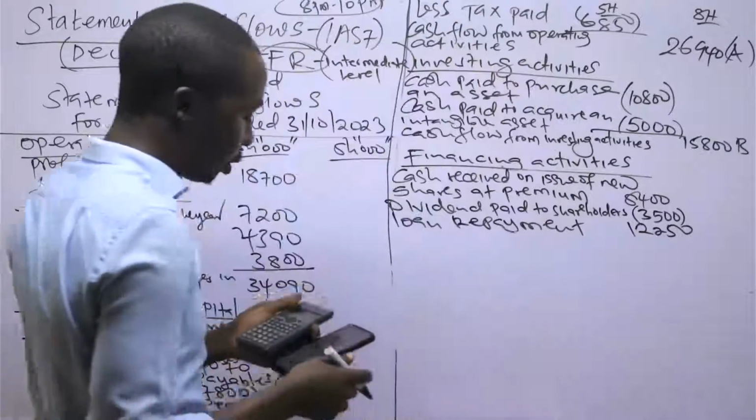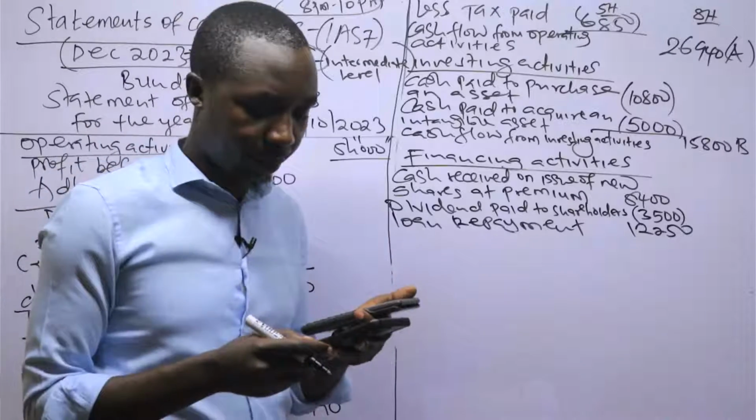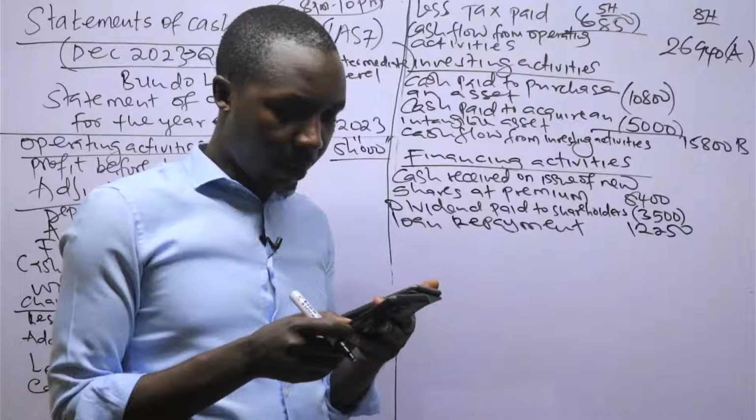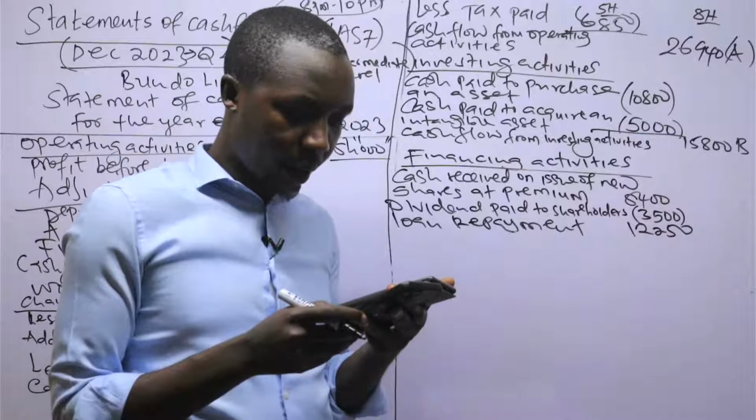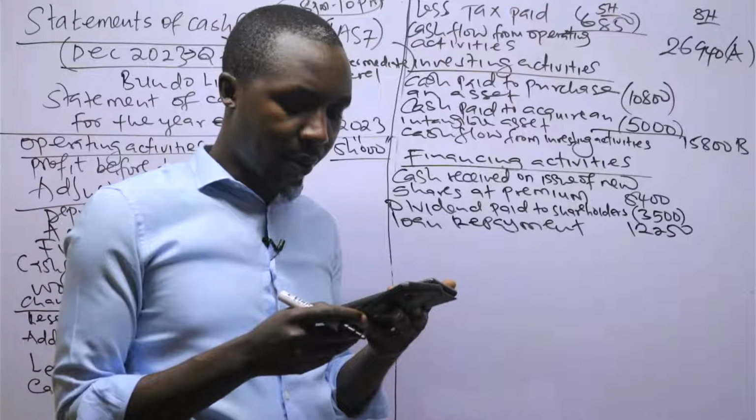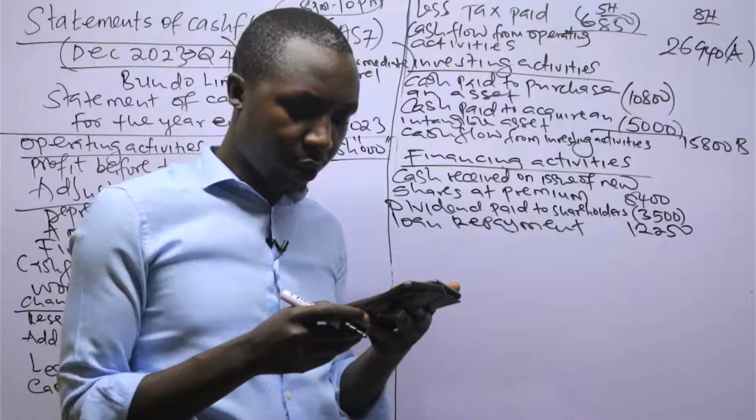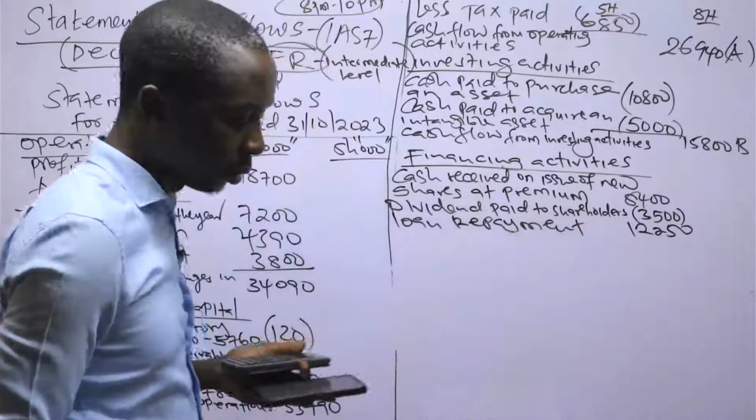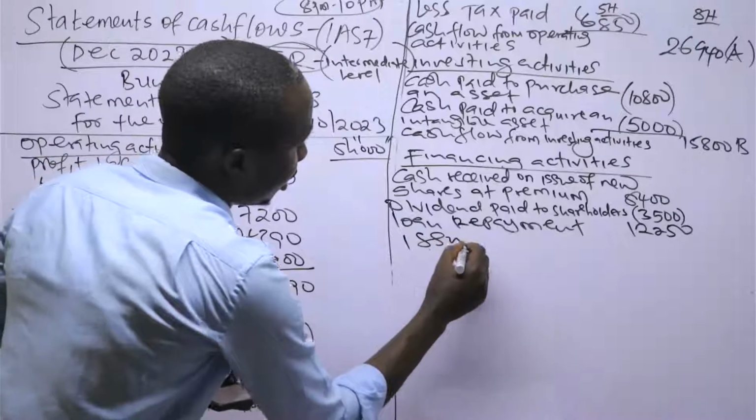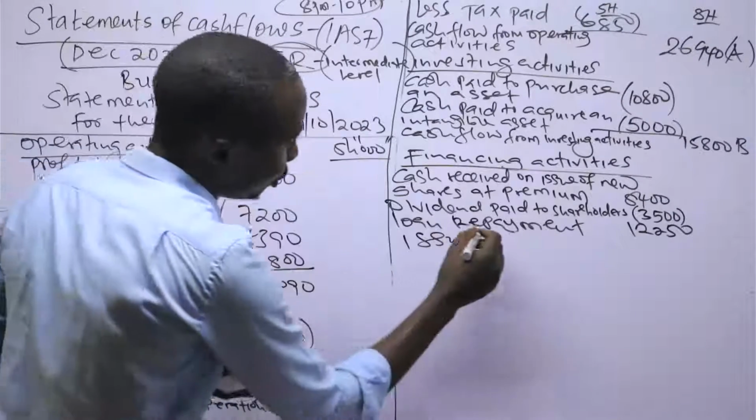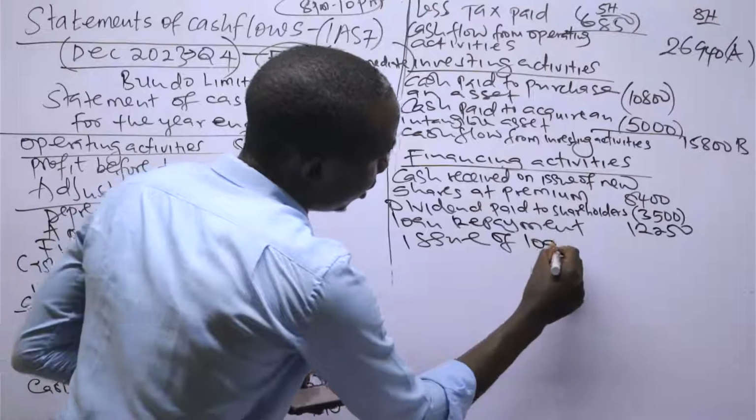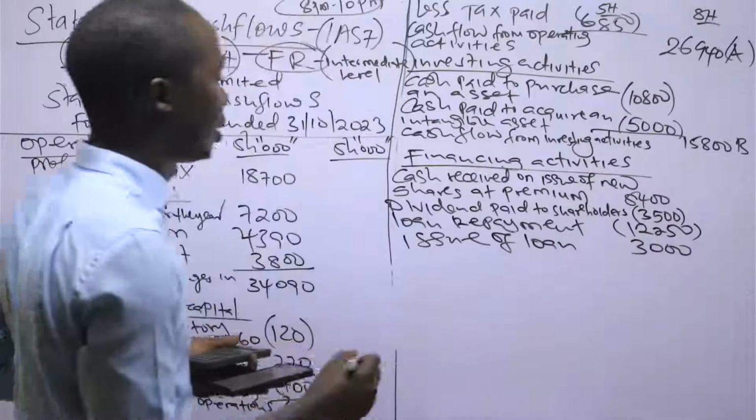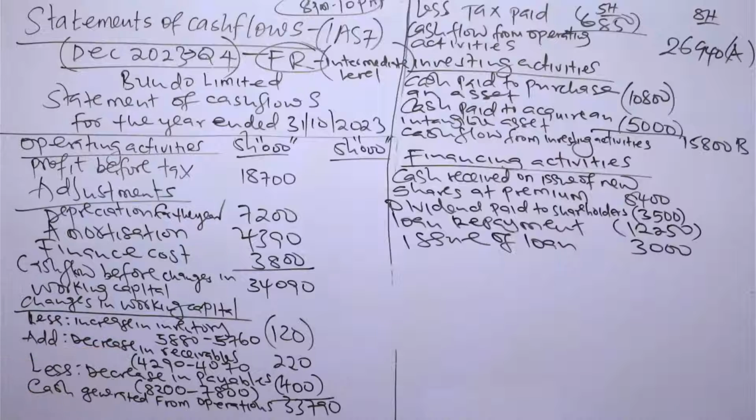Then even the 3,000 was supposed to be considered. So remember that they said the company repaid some borrowings which had matured during the year, and they issued new loans amounting to 3,000. So this one, other than the analysis we have done, is the issue of a loan. So the 3,000 could have been added. Remember, this one is a loan repayment. We deduct.